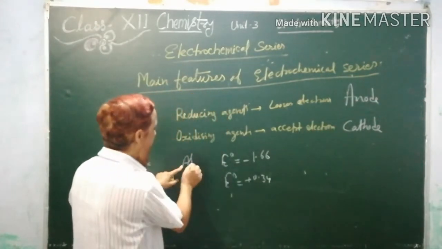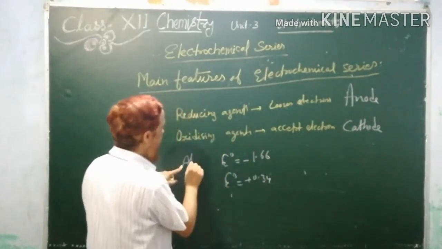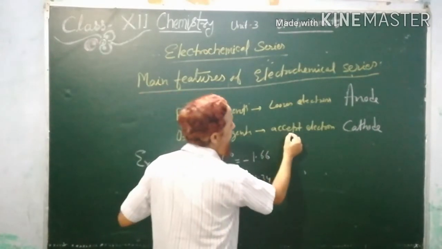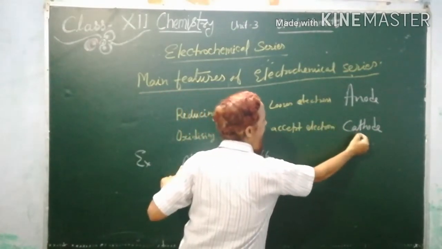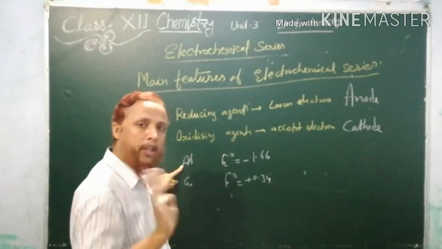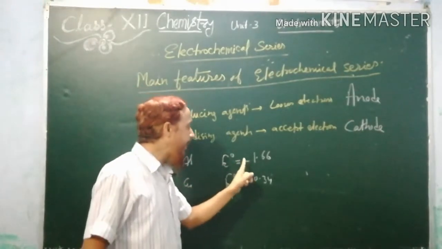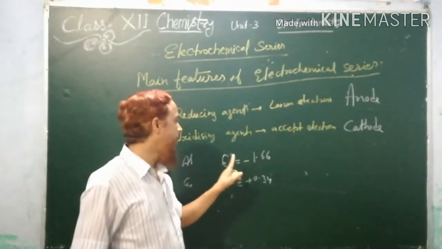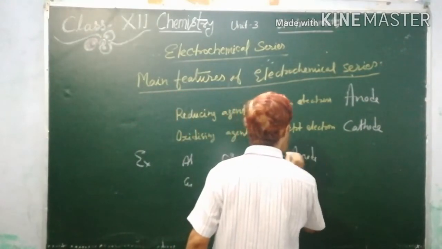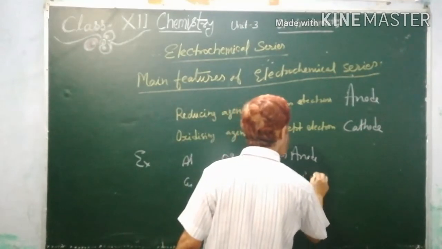So those with less reduction potential will be used as anode, and copper will be used as cathode.